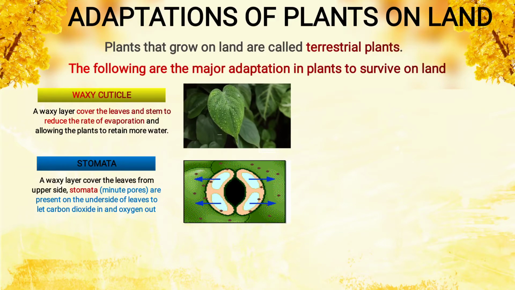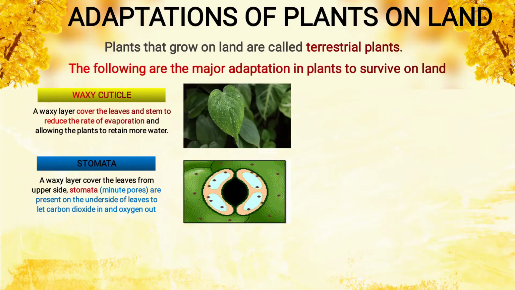As we know, leaves make food for the plant. While making food, means photosynthesis, they need carbon dioxide. So from where will the carbon dioxide enter the plant? From the leaves. From where in the leaves? From the hole. Which hole?